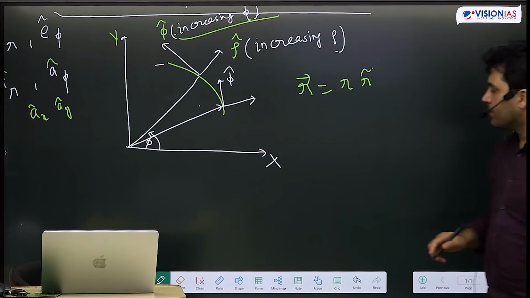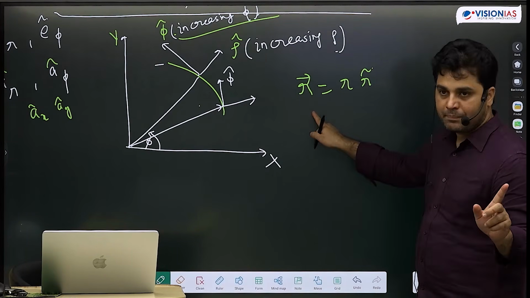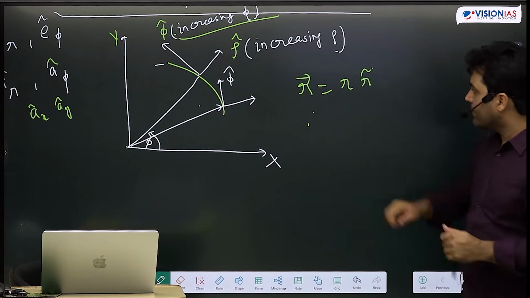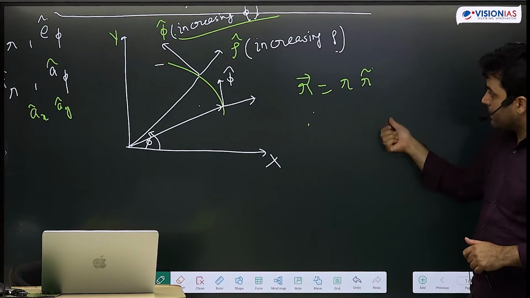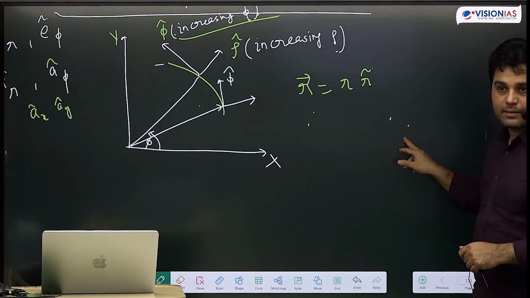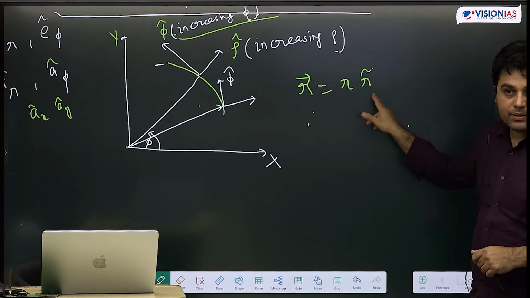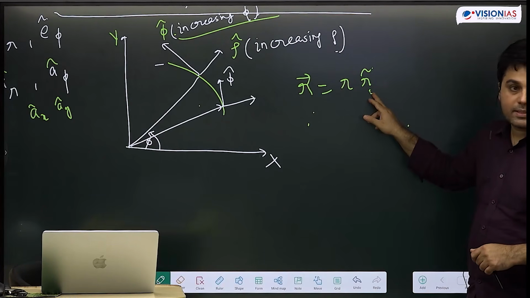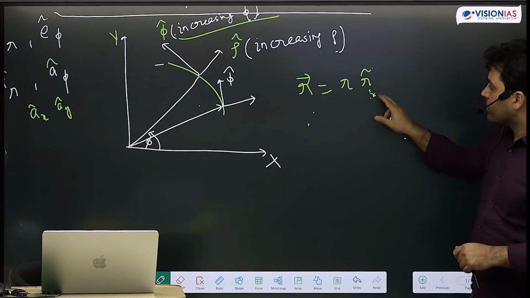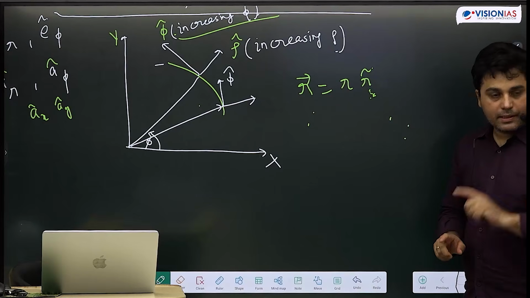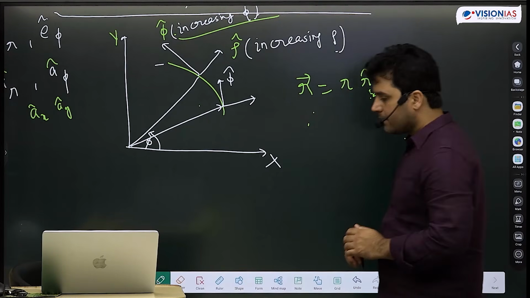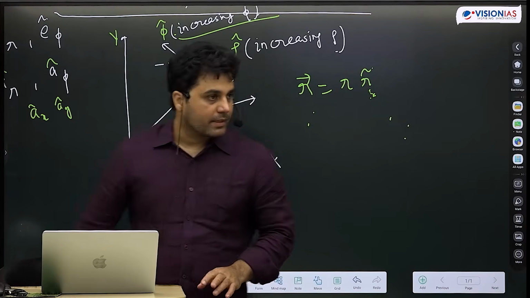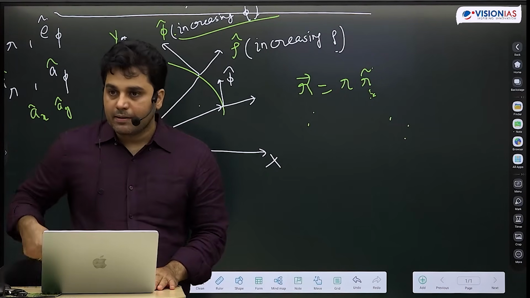But the moment I take velocity, think about it. The moment I take dr by dt, then I have to take dr by dt r cap plus r d r cap by dt, because that r cap is also going to change. So this r cap is not constant at all. So this is very crucial, that in case of plane polar coordinate system, r cap and phi cap are dependent upon coordinate system. Okay? So we'll be using this in later part of the discussion.